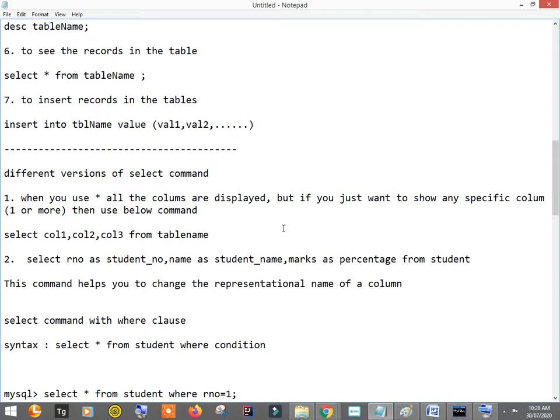I can complete that even in 20 minutes. But I want you to understand MySQL very well, because this has a direct impact on automation, since there we are going to do database testing. At least the basic commands you should be very clear with.